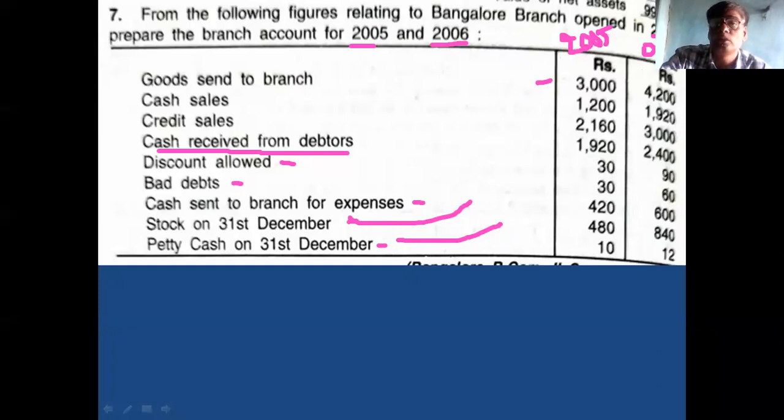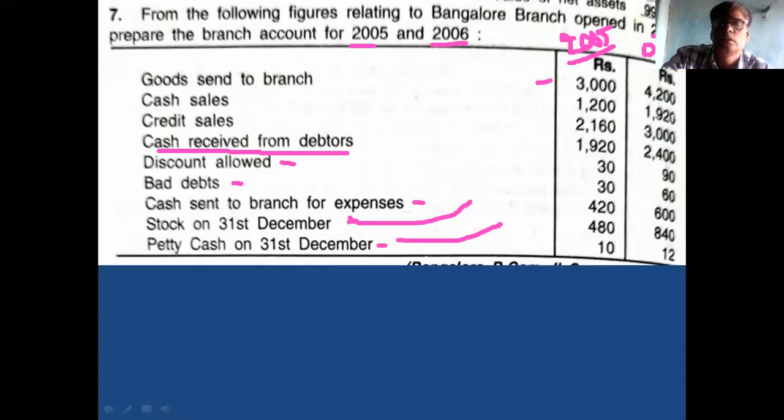Then what is the opening balance for 2006? Last year's closing balance is only next year's opening balance. Okay, very good. This is the point I want. The 2005 year closing balance becomes the opening balance for the year 2006.